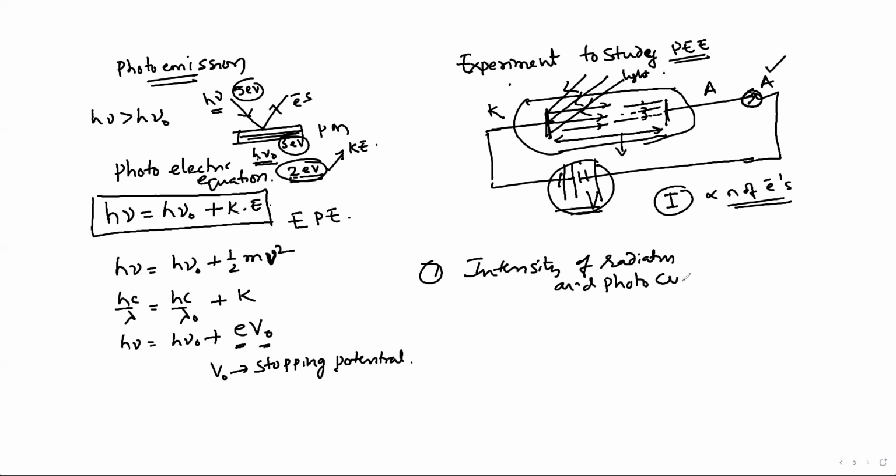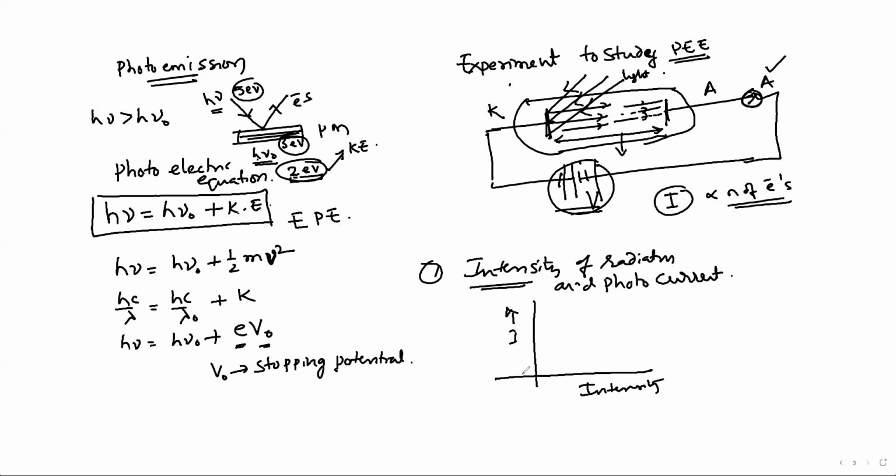The current is called photocurrent. The intensity of radiation is taken on the x-axis and the photocurrent is taken on the y-axis.